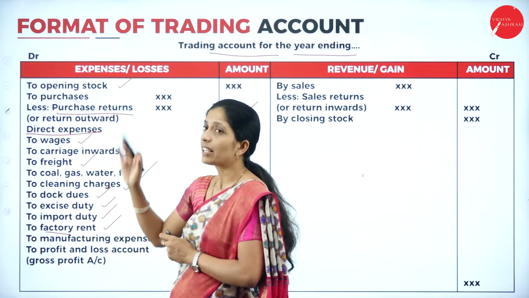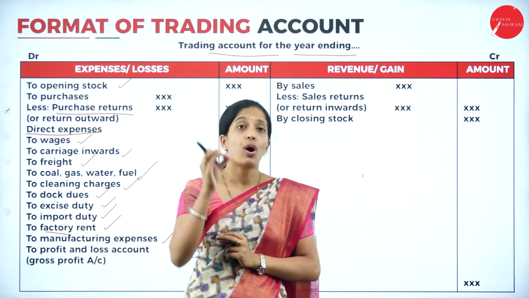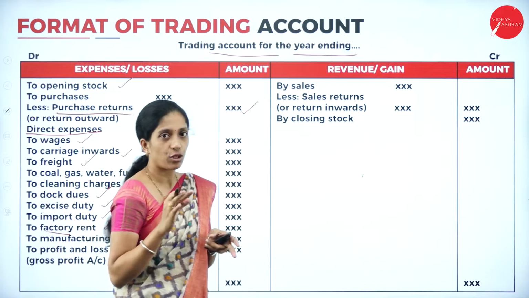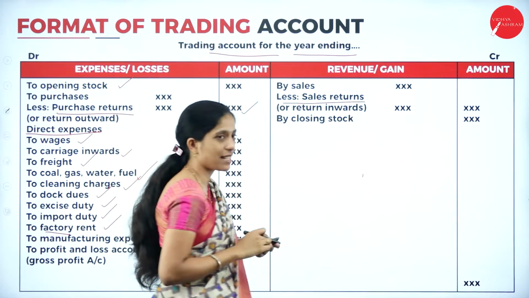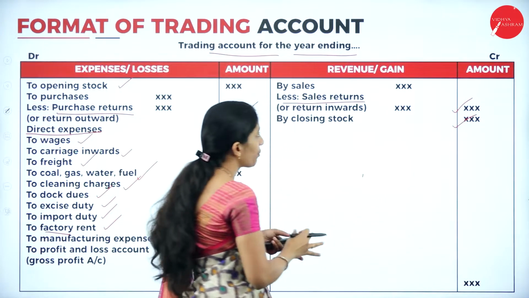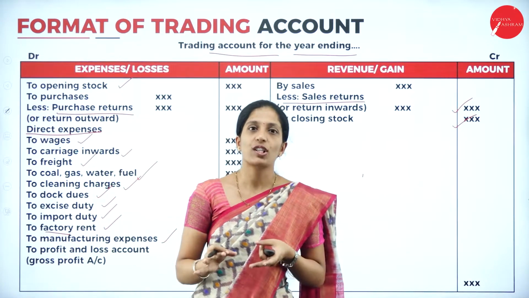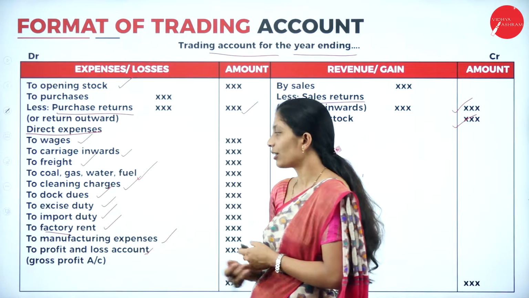So what is the format? To opening stock, to purchases less returns, to all direct expenses. Now coming to the credit side, we have only a few: by sales less returns, that is sales returns. Then by closing stock, which will be recorded on the credit side. Next, you will balance both sides, and the balancing figure will be either gross profit or gross loss.